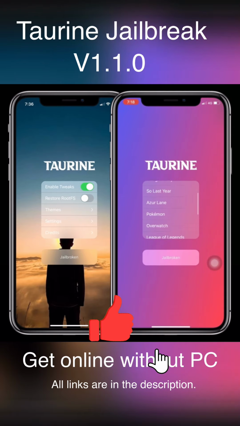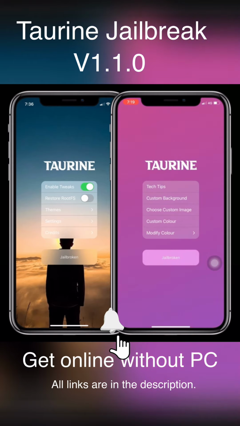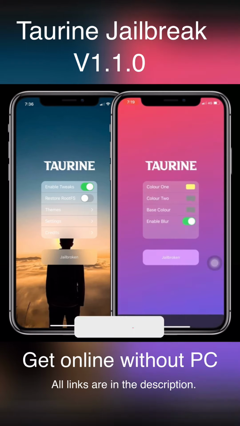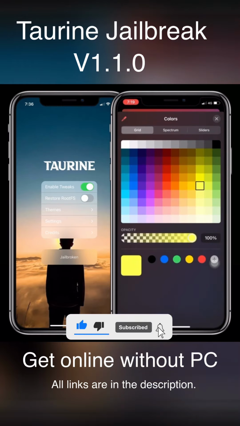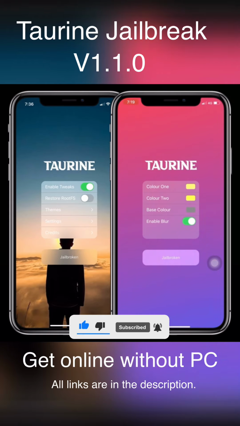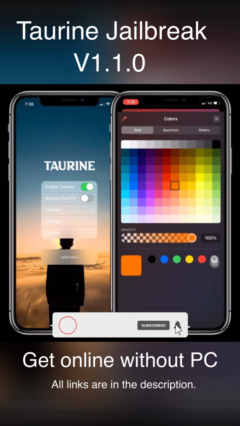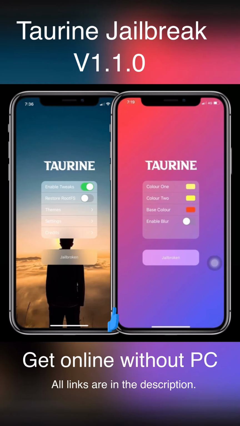Now navigate to theme, and you can set a custom theme, custom background, custom color, and many more things. This is a customizable jailbreak tool, a good improvement on the Taurine jailbreak tool. And also you can use the custom color and enable and disable the blur. I'll select orange for it, and you can see my images are showing.